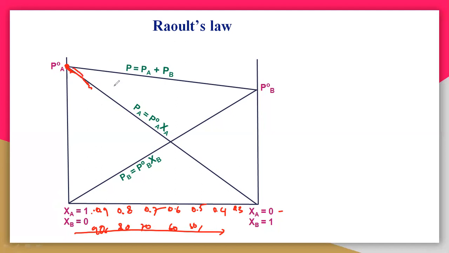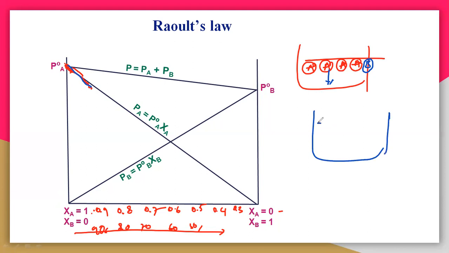So whatever we have taken, the pure vapor pressure at this particular point, I have taken only A here. So this is A, A, A, A. So 100% A is there. After some time we are adding B. That means the surface of the solution will be occupied by B. One of the A molecules will go down and you will get a B molecule like this: A, B, A, A. So one of these molecules will go down and B will occupy the surface of the solution. Hence the vapor pressure is decreased.